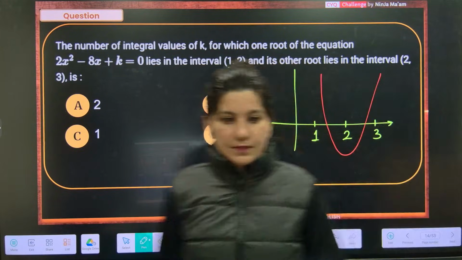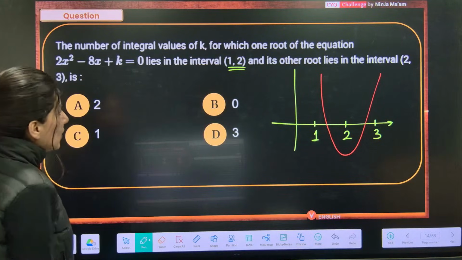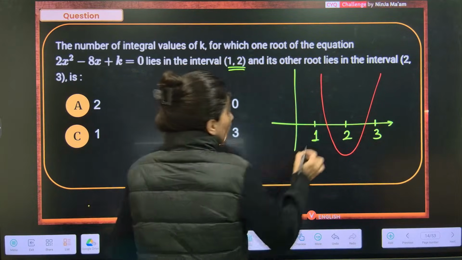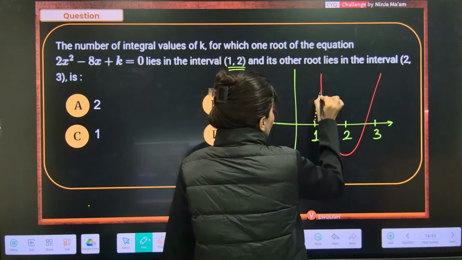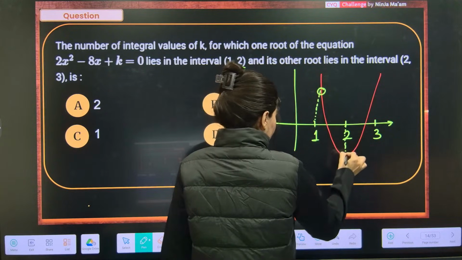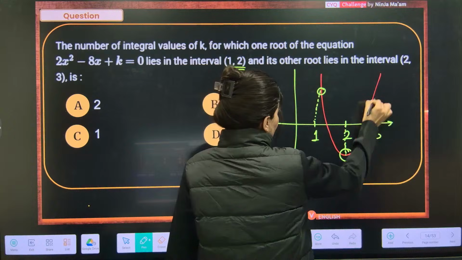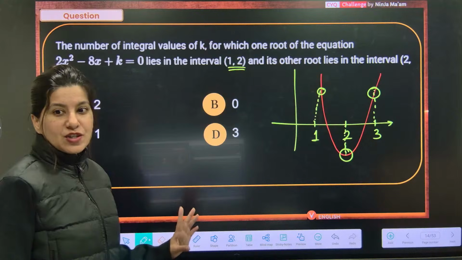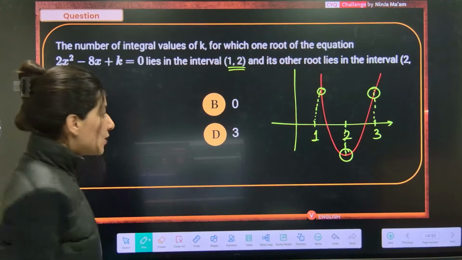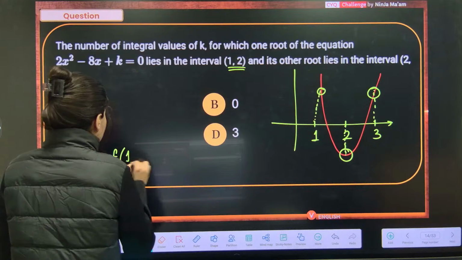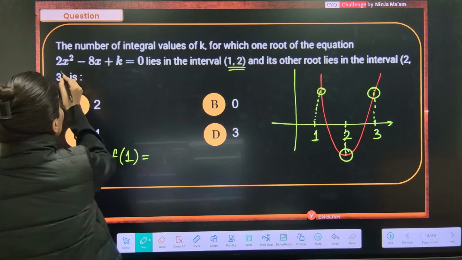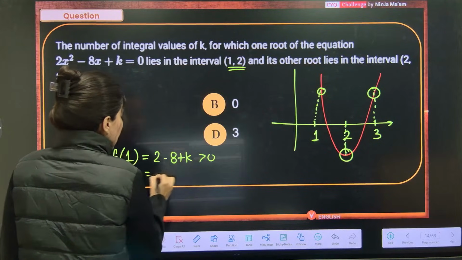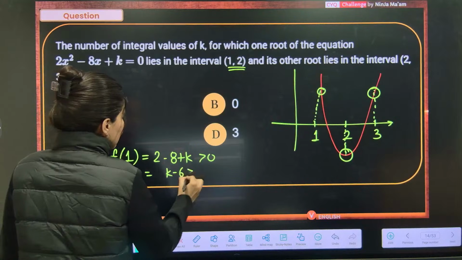Clearly, it is an upward parabola, and we can see that the value of the function at 1 is positive, at 2 is negative, and at 3 is positive. So f of 1 is 2 minus 8 plus k, which will be positive. That means k minus 6 is positive.